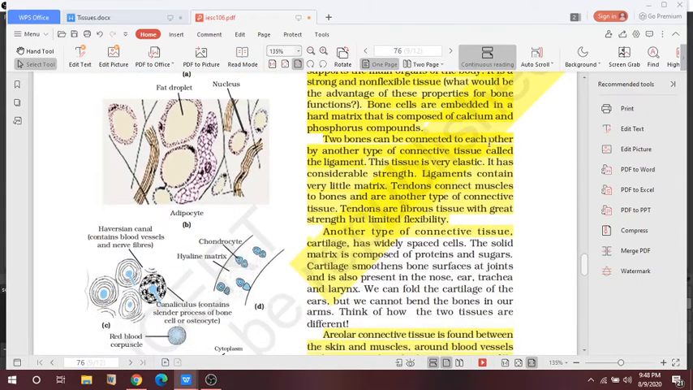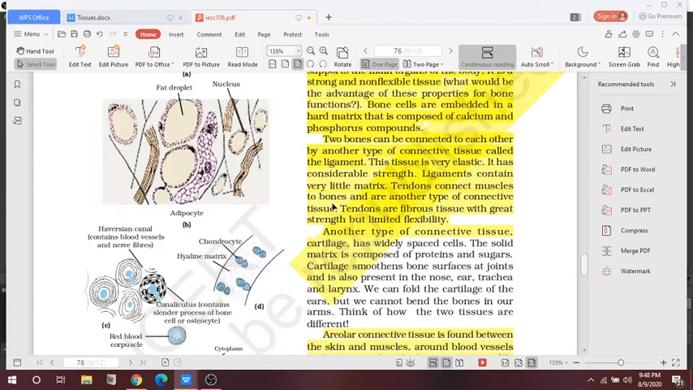Now two bones are connected to each other by another type of connective tissue. This is called ligament. Two bones are connected by another type of connective tissue, so what do we call it? Ligament. This tissue is very elastic and it has considerable strength. Ligament contains very little matrix, and tendon connects muscle to bone. So what is tendon? That which connects the muscle to bone.